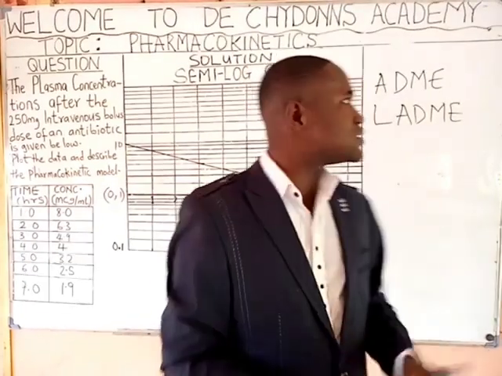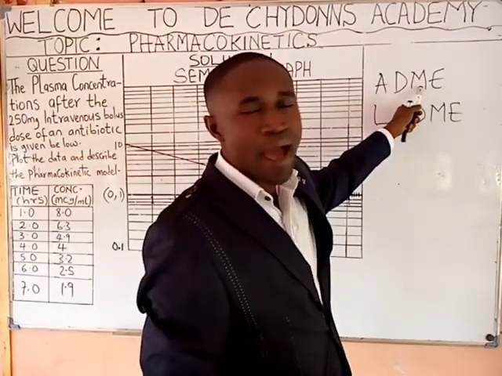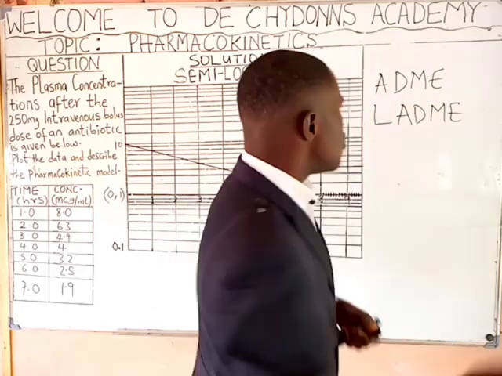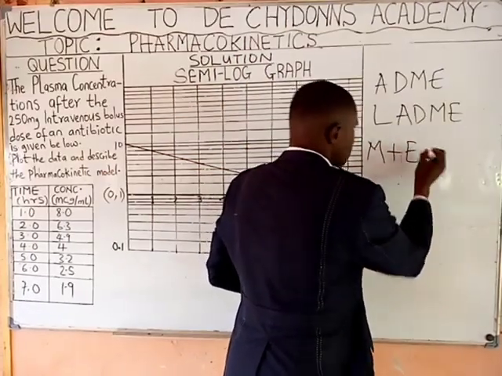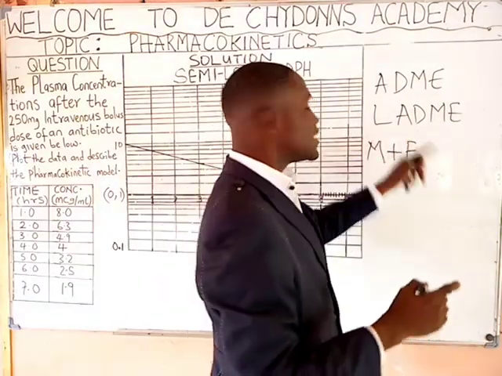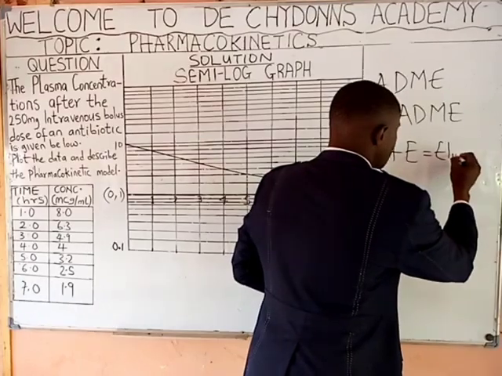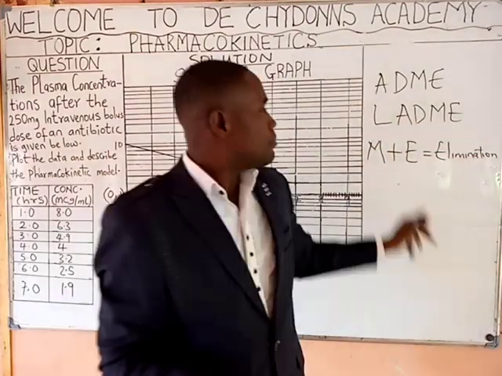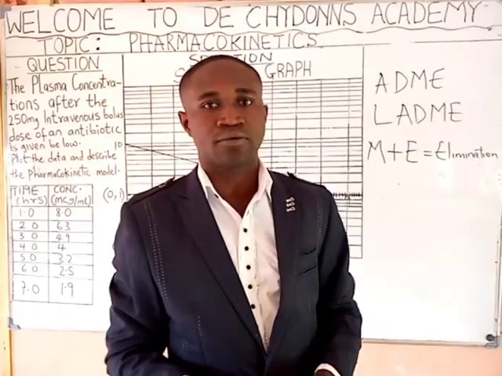Now, as I said, A means absorption, D means distribution, M means metabolism, and E means excretion. Metabolism plus excretion is equal to elimination. So, metabolism and excretion gives rise to elimination.